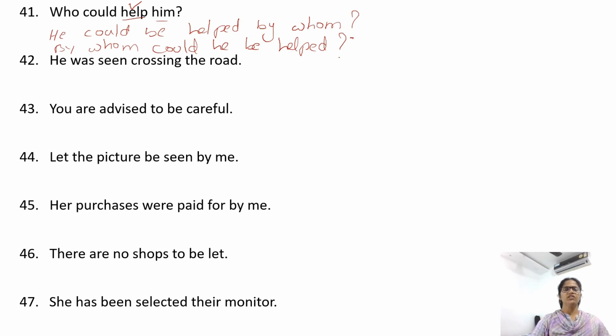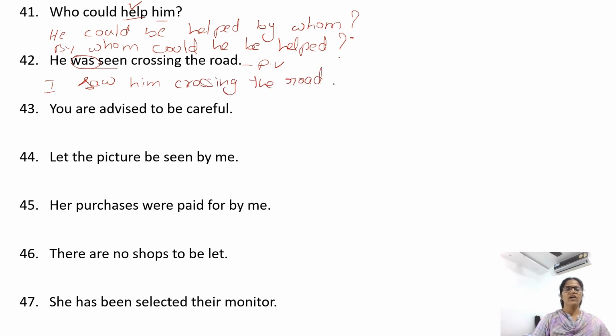He was seen crossing the road. Was seen, sentence is in passive voice. Change it into active voice. The by preposition is not given, subject is not mentioned. We can use I. I saw. I use saw because the sentence is in simple past. We have was here. I saw him crossing the road.